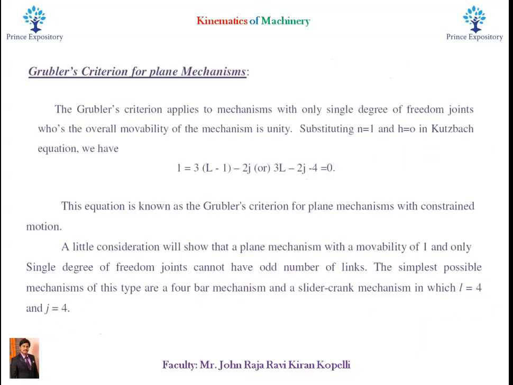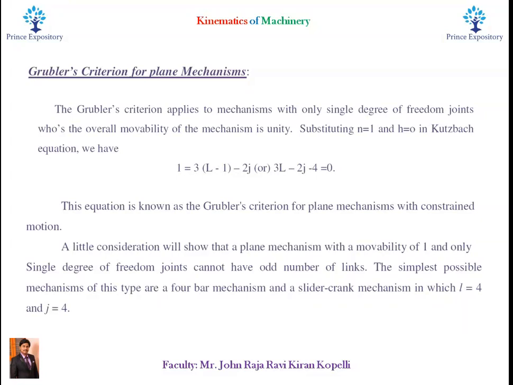Now, let us see Grubler's criterion for planar mechanisms. Grubler's criterion applies to mechanisms with only single degree of freedom joints where the overall movability of the mechanism is unity. In this criterion, we consider n is equal to 1 and h is equal to 0, and these conditions should be substituted in Kutzbach's equation.